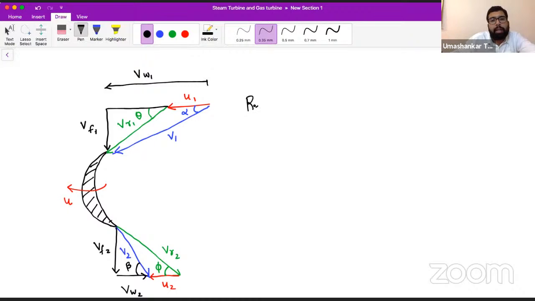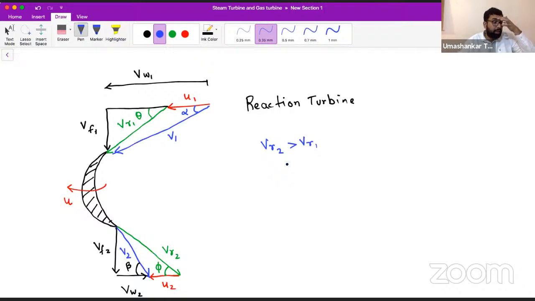In the case of a reaction turbine, what you are required to remember and take care of is that VR2 is greater than VR1. In the impulse turbine we have seen that VR1 and VR2 are equal, apart from friction. If the surface of the blade is not smooth, we add some blade coefficient. But here VR2 and VR1 are required to be different. So this is the major difference.